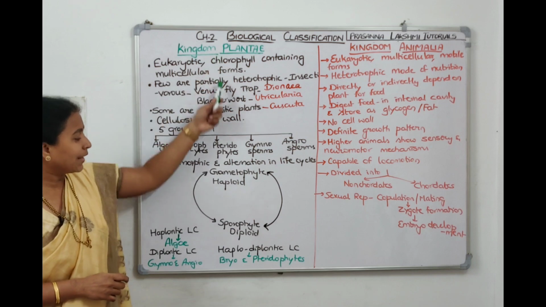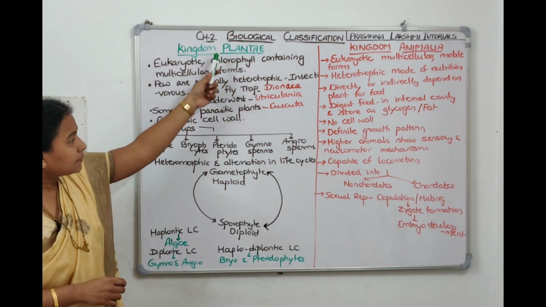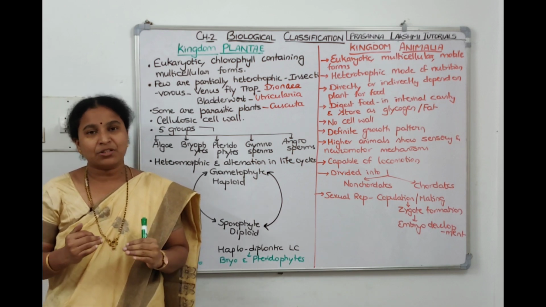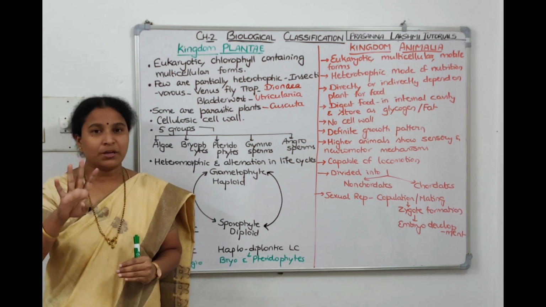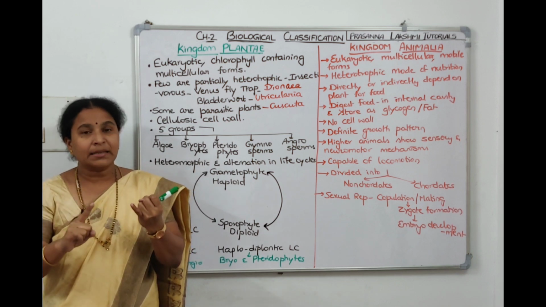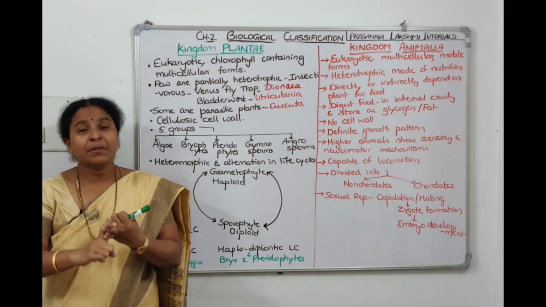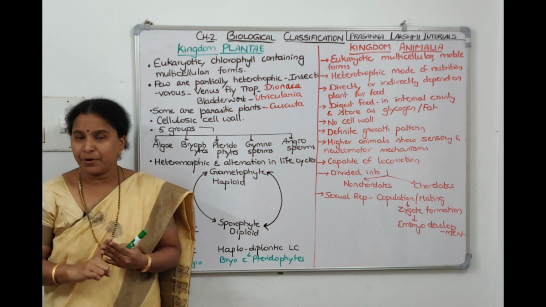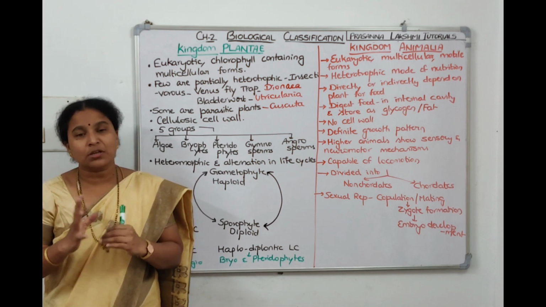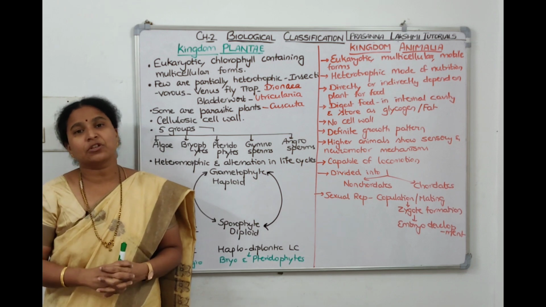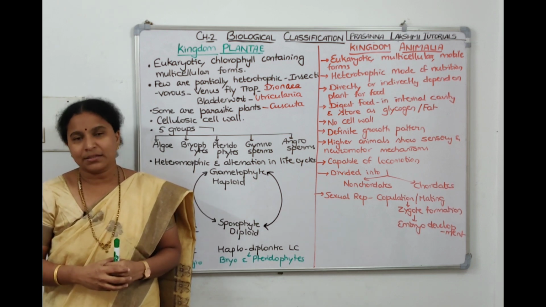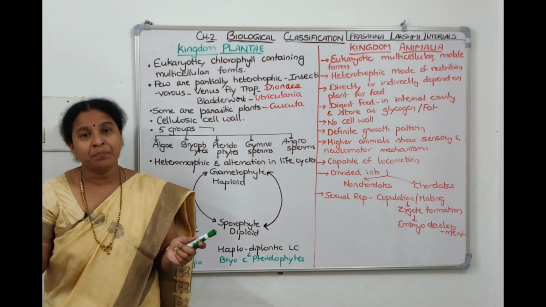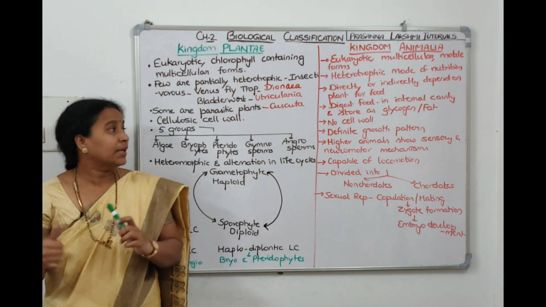So children, this is about the characteristics of the plant kingdom. As I told you, we will detail plant kingdom in the next chapter, chapter 3. So if we have to just summarize about the 4th kingdom, Plantae, in R.H. Whittaker's 5-kingdom classification, we are telling plant kingdom includes multicellular, chlorophyll bearing, and they are eukaryotic organisms. They contain chlorophyll, they do photosynthesis, they are producers. There are partially photosynthetic organisms also. They grow in nitrogen deficient soils. For nitrogen, they kill the insects. They are called insectivorous plants. 2 examples in NCERT which they have mentioned are Venus flytrap, common name is called Dionaea; bladderwort, which is called Utricularia, they have given.